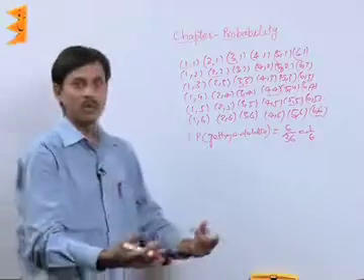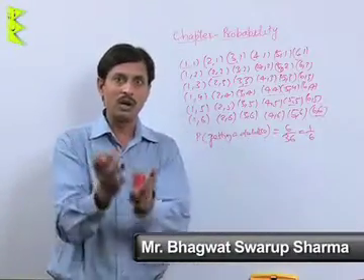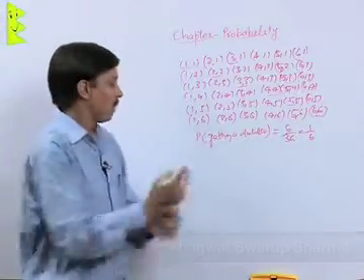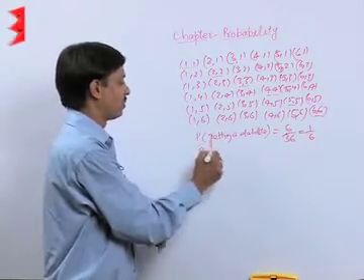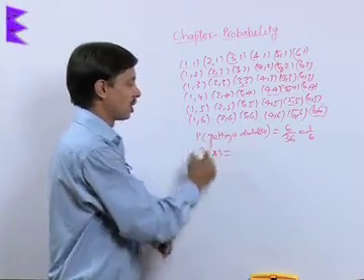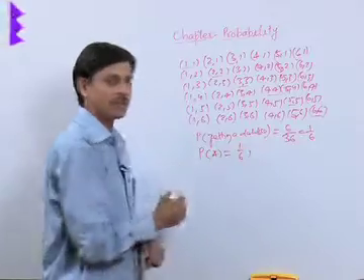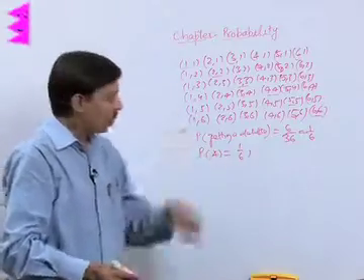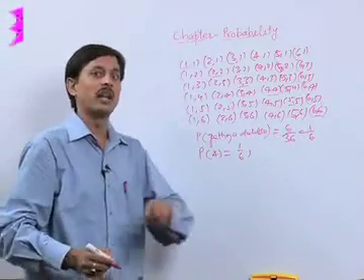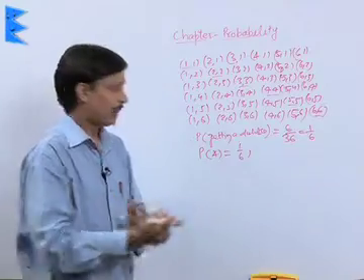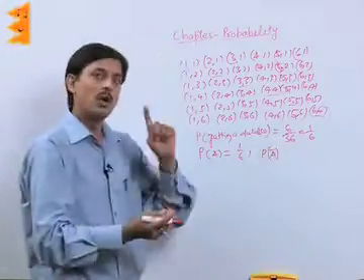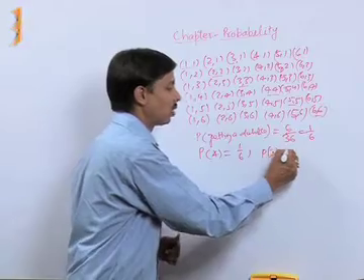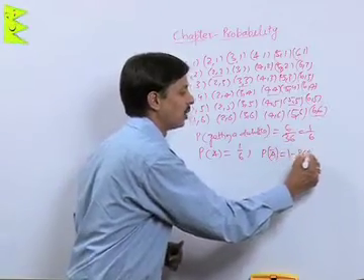Now if the question is, what is the probability of not getting a doublet? Suppose the event of getting a doublet is denoted by A. So the probability of A is 1/6. Now how do we calculate the probability of not getting a doublet? The probability of A naught, that is not getting a doublet, is equal to 1 minus the probability of getting a doublet.